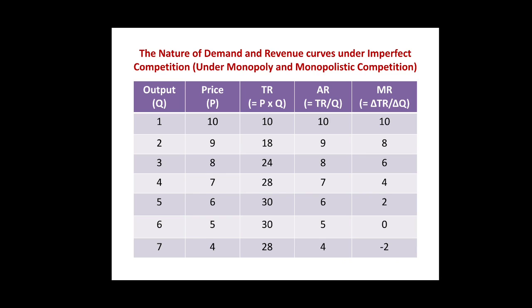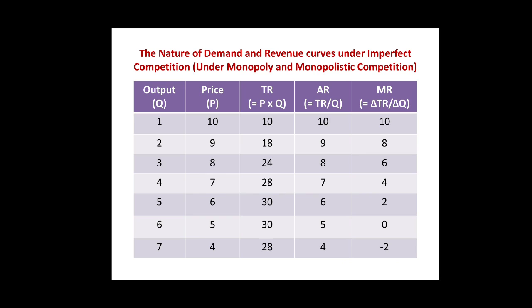It means that we are adding less and less to total revenue for every additional unit sold, which means that total revenue increases at a decreasing rate up to the fifth unit. At the sixth unit, marginal revenue is 0, meaning total revenue is maximum.